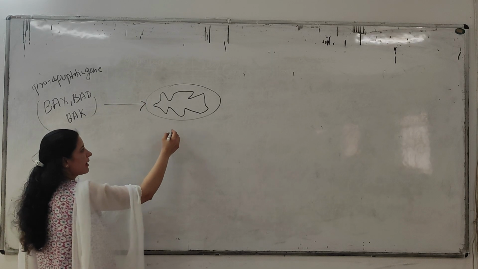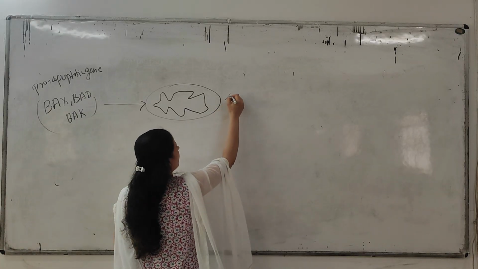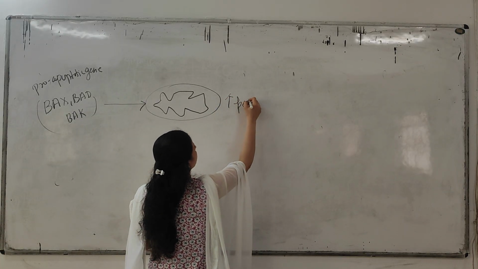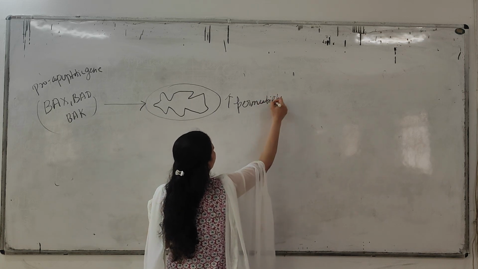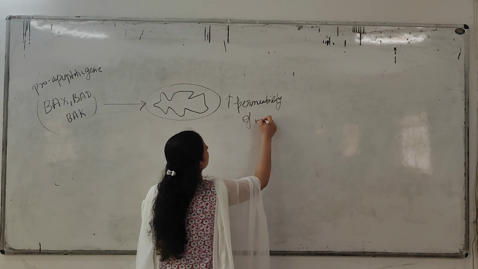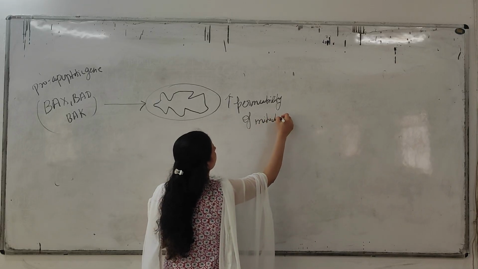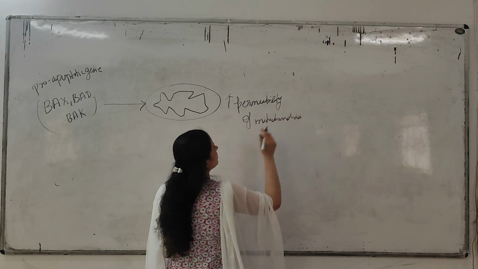And what will they do in the mitochondria? They will increase the permeability of the mitochondria. Got it? What will this gene do?